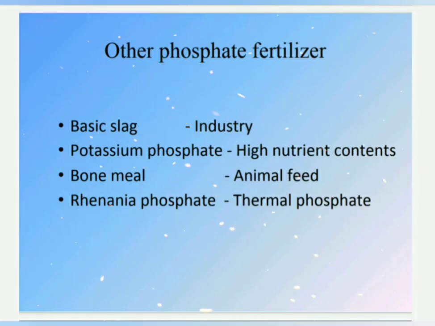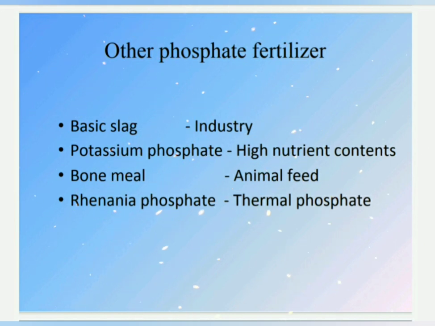Other phosphate fertilizers. Basic slag is also called Thomas slag. It is a byproduct of the steel industry. Potassium phosphates are excellent water-soluble compounds with a very high nutrient content. Bone meal is a good source of phosphorus in acid soil and it has a slow solubility, so it is used for long-term effect.